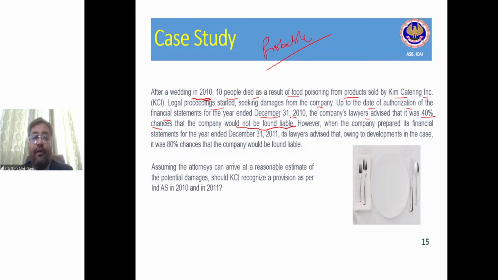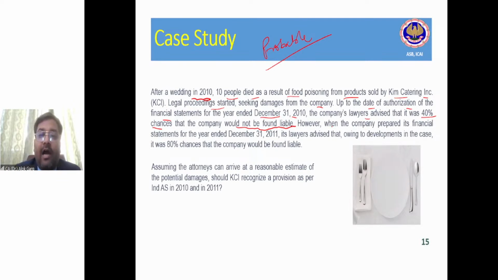That means there is a 60% chance that the company would be found liable. It means the outflow is probable. It is more likely than not, right? So 40% not liable, but 60% liable.